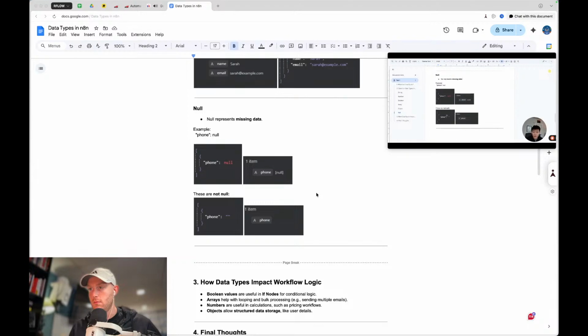But if you push it through and you just set something to nothing, like in this case, I set the key phone as a string and I just didn't fill in the value and pushed it through, what we get here is an empty string. As you can see, two quotation marks around nothing, which means it's just an empty value. And then in the schema view, we're not getting the word null back, because it's just an empty string.